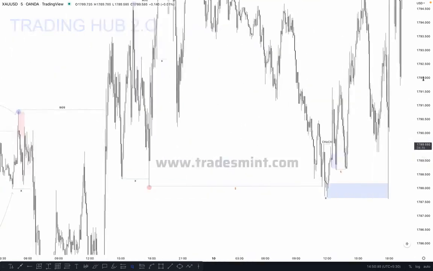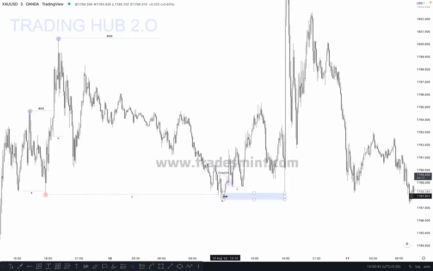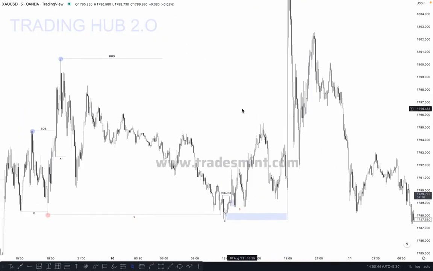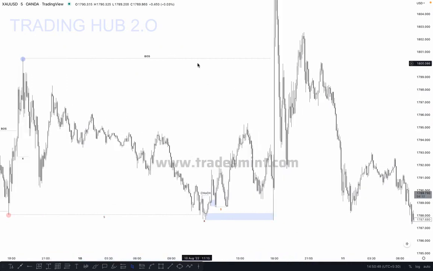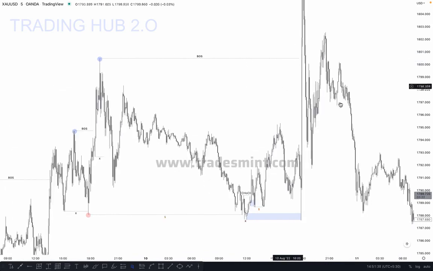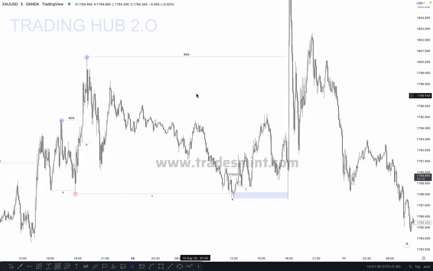What happened here? You can see the market tapped here and then went higher, and the market closed above it. So this is our break of structure. The market broke the structure and closed above it, so our new structure is here. The market broke the structure and we can shift our higher low here, correct.